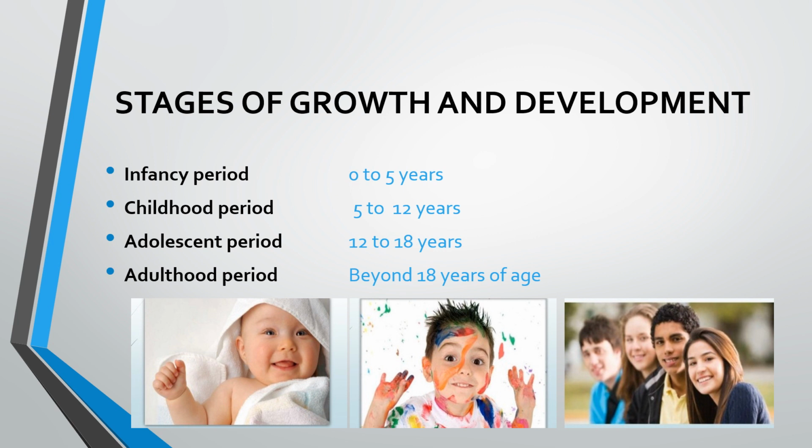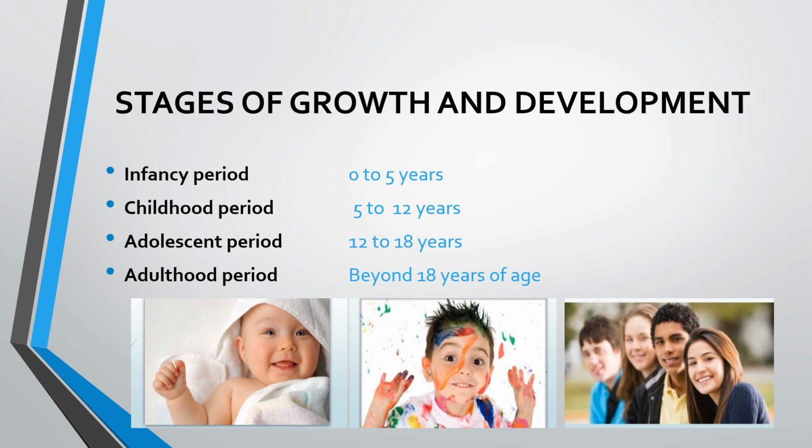This is from 0 to 5 years. So it is a period after the birth of the child till he enters the early childhood stage. So it is a period of rapid growth and development. The child becomes what he has to grow in the coming life. So this stage is also called very dangerous stage, and it is also called very appealing stage also. As you can see in the picture, the small kids are very appealing to everyone.